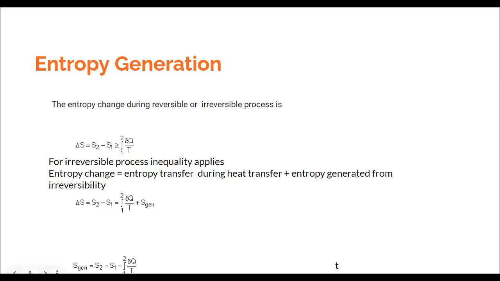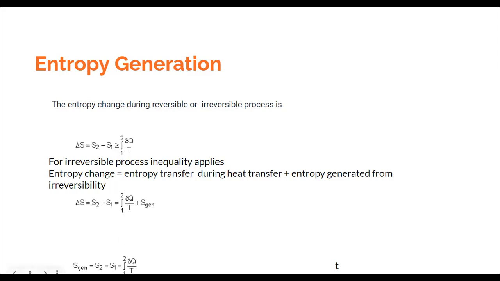So look at the equation again: the change in entropy is because of entropy transfer and because of entropy generation. Now this entropy generation, I said, has to be because of irreversibility, and because the Carnot cycle is a reversible cycle, this term has to be zero. So for the Carnot cycle, the expression would only be S2 minus S1 is equal to the entropy transfer, that is the integral of del Q by T.